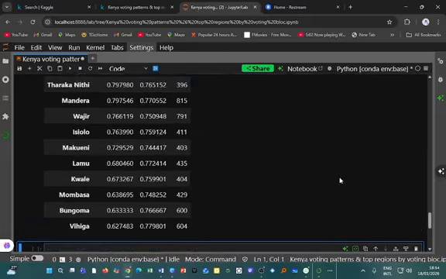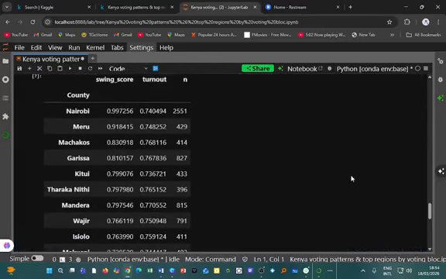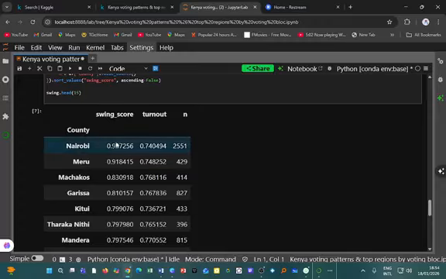So perhaps let me proceed to this so that we see what this would mean. This is the swing score and turnout. We have the swing score, then the turnout, and then the number sampled. Nairobi has a swing score of about 0.997, and the turnout is about 74%, as I'd said.